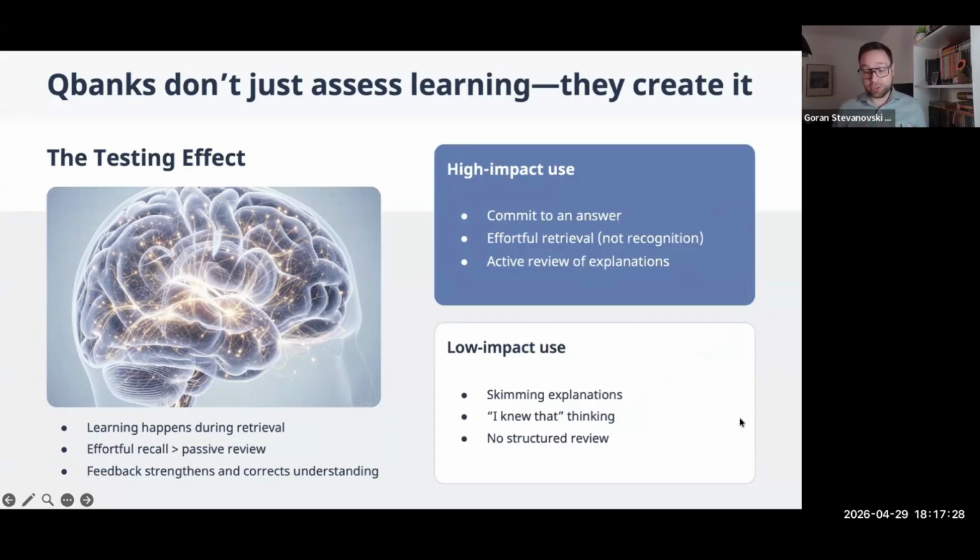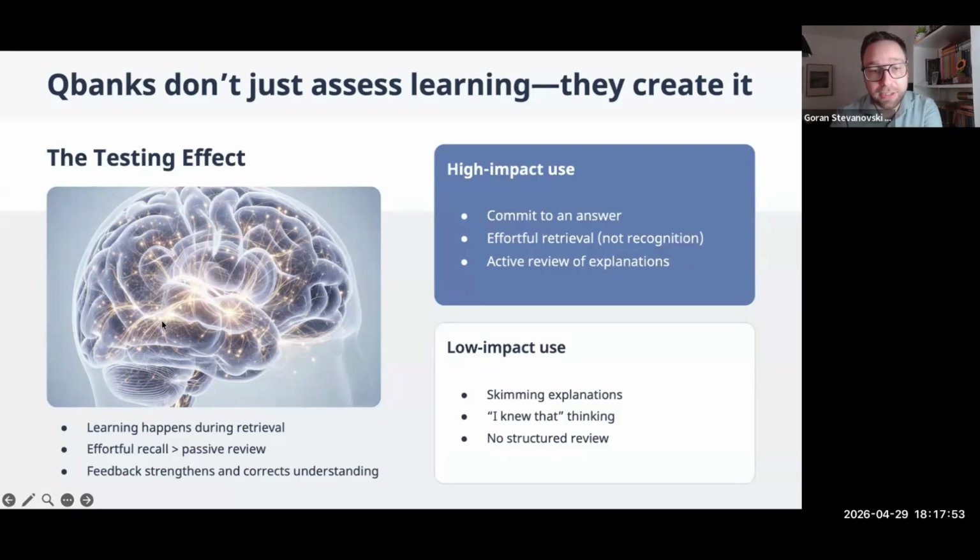I've personally had lots of students in the past who would say that they liked the exam because they had the ability to learn new information during the exam. I don't know if that's necessarily a good thing, but it's really good that they actually managed to learn something new. And then feedback strengthens and corrects understanding throughout this process, and that's why learning happens.